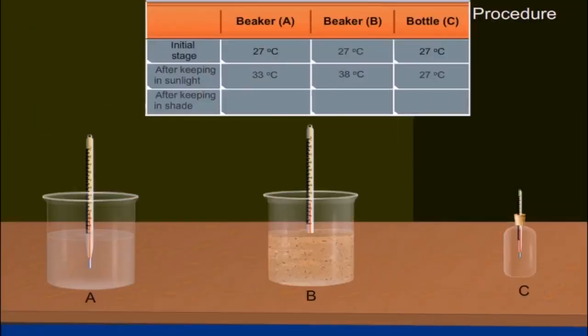Now again, after 1 hour of keeping it in shade, we measure the temperature in all the three cases. Beaker A is 29 degrees Celsius, beaker B is 27 degrees Celsius, whereas bottle C is 27 degrees Celsius. So you can very well understand and conclude that land or sand gets heated up faster than water. Land also loses heat faster than water. No temperature change occurs in vacuum condition.